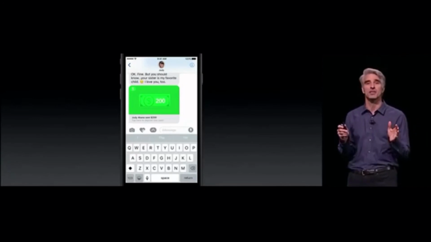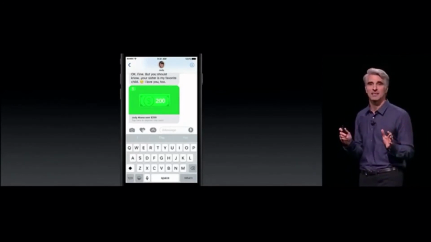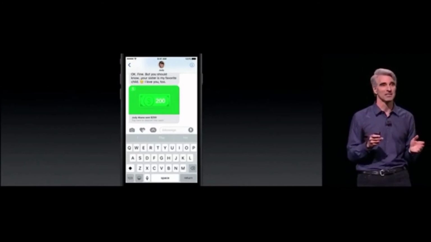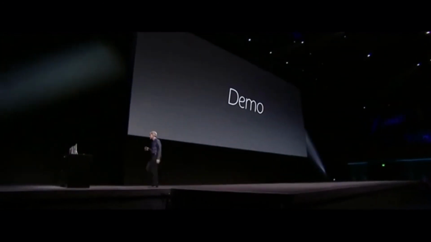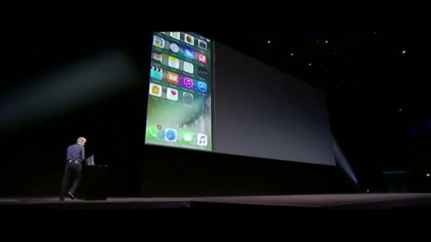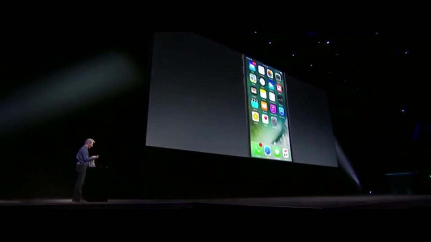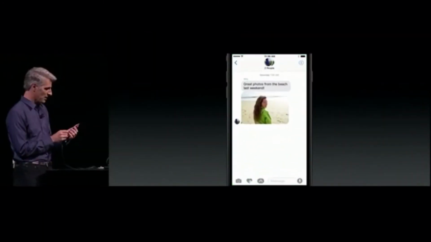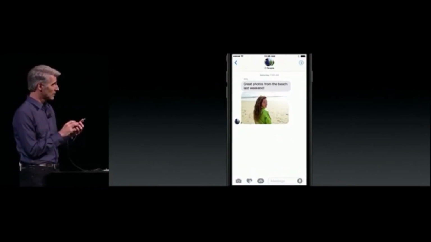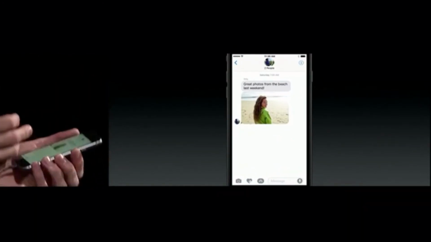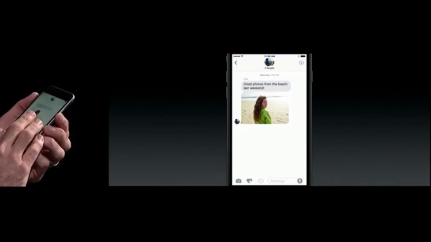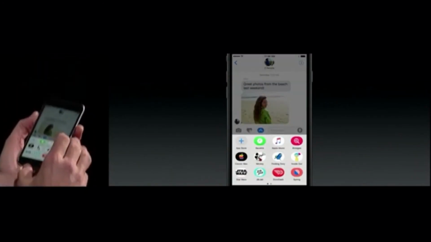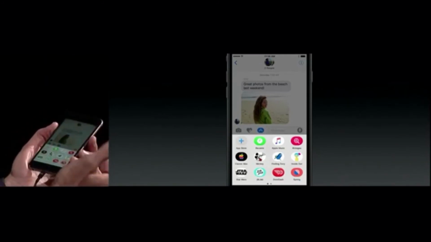You know, there's so much you can do with iMessage apps. I'd like to show you a couple of the possibilities in a demo right now. Let's take a look. So let's dive here into a conversation. See, here's a thread with the family. Now I can respond with text, of course, but now with iMessage apps, I can just bring up my app drawer and I can get to all of my different iMessage apps, including some great stickers.